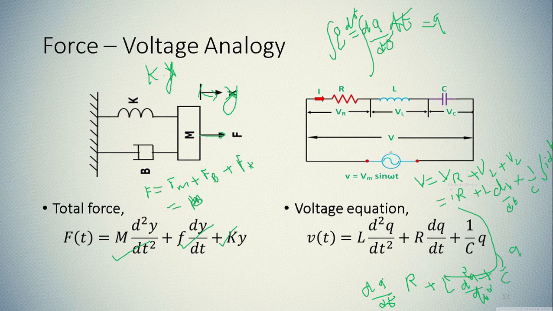So it is q only. This equation you can see right here: R dq by dt plus L d square q by dt square plus q by C. This will be the total voltage V of t in terms of your charge q.